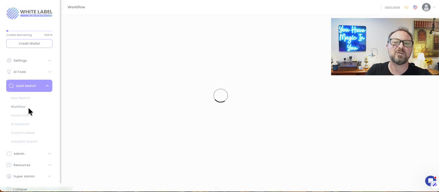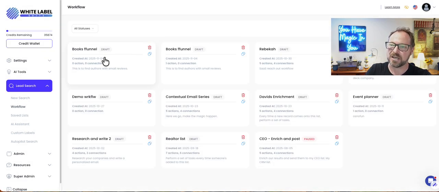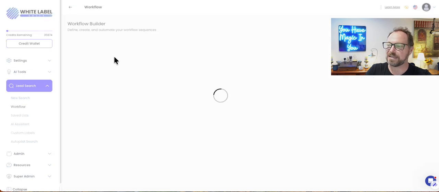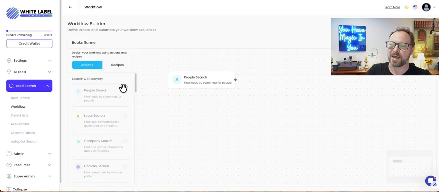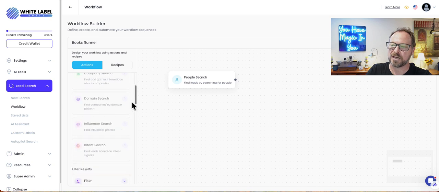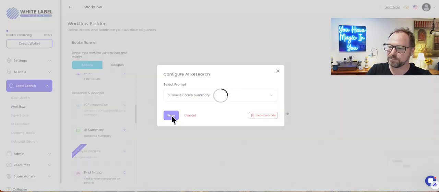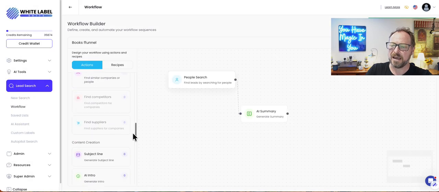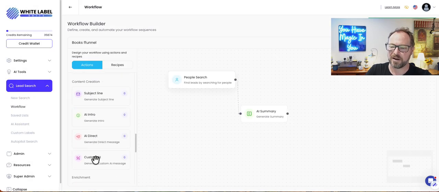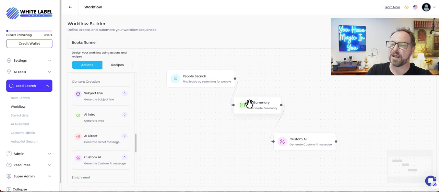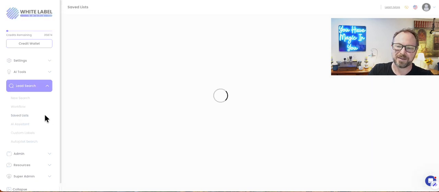And then, of course, build that out into an AI agent. So what do we mean by an AI agent is that it comes in, does that work for you automatically. So every time that search is run, what do we want it to do? We want it to summarize the author, and we've got that summary there. Then we want it to run that book prompt, so we can come down here and grab our custom book prompt and drop that into the system. So now every time it runs the search, it's going to come back and bring that information through.